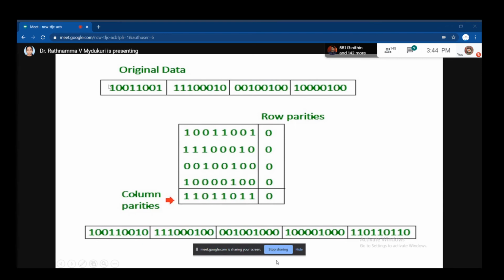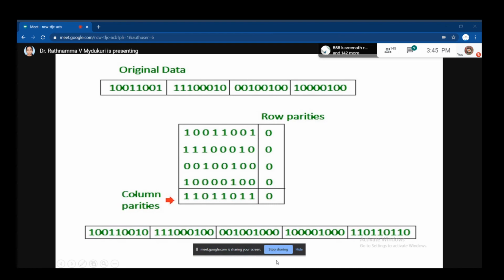Actually, your original data is how much length? 1, 2, 3, 4. But how much length are you sending now? 1, 2, 3, 4, and the fifth one. What is this fifth one? This is the column parity. You are adding this column parity bit. And the row parities are added here itself: 0, 0, 0, 0, like that. So the column parity is added here.